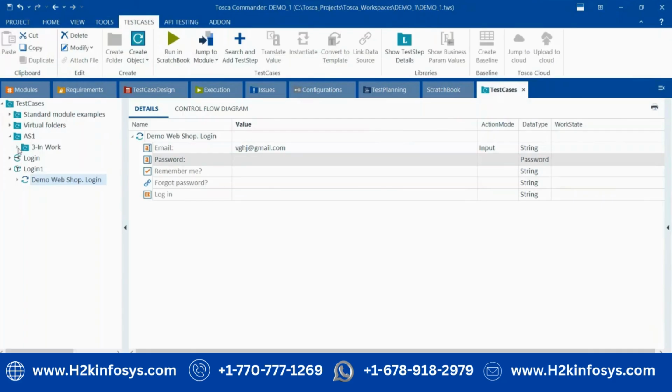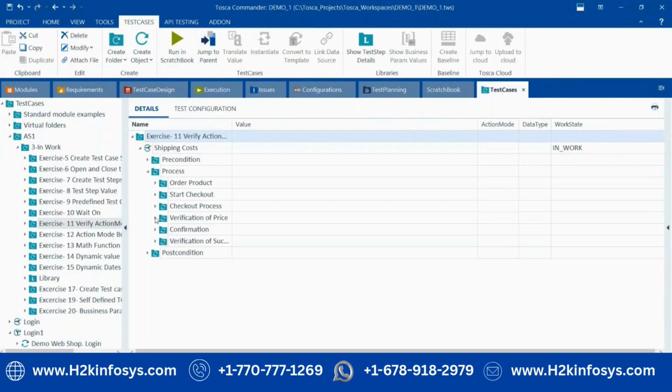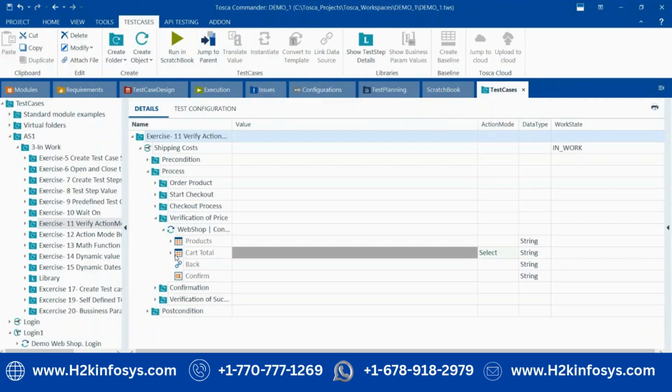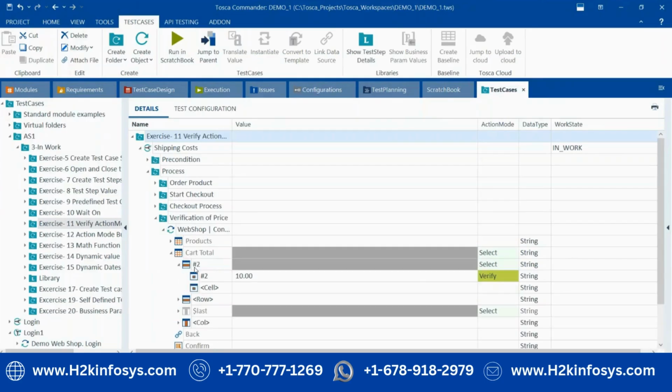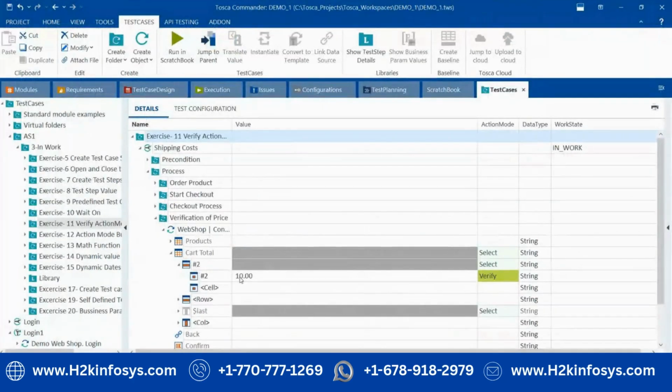Let me see if I have any other exercise. Take example, I have already created one exercise. I want to verify the price of some items. So here you can see like this we have to use the action modes. $10, like this is your scenario. Here I want to verify this price is showing correctly or not, that filter option is showing correctly or not. So that time we have to scan this one, and add into the test case, and accordingly we have to do the validation. You want to verify it or you want to save it, anything we can perform here.